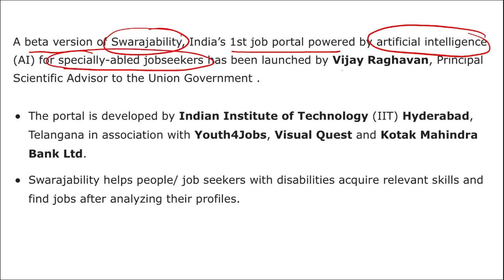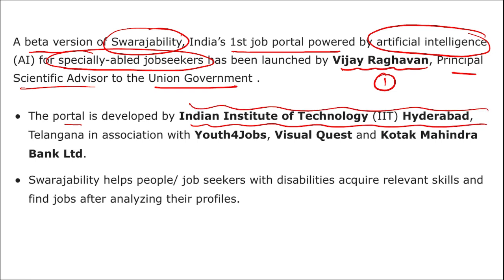All right, and this application Swarajability has been launched by Vijay Raghavan, who is the Principal Scientific Adviser to the Union government. This portal has been developed by IIT, that is the Indian Institute of Technology Hyderabad, located in Telangana, along with Youth for Jobs, Visual Quest, and Kotak Mahindra Bank.